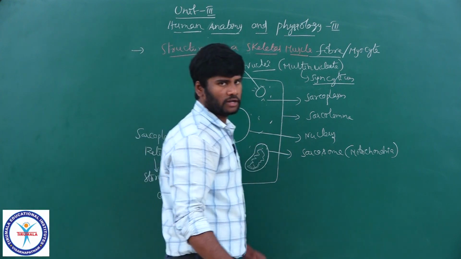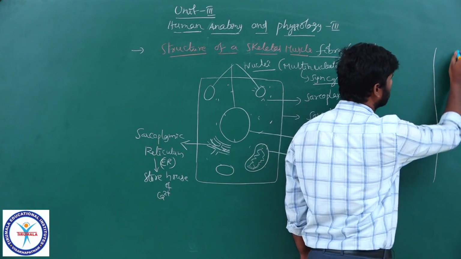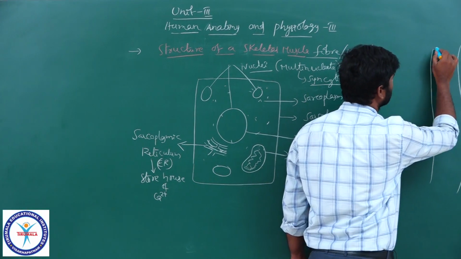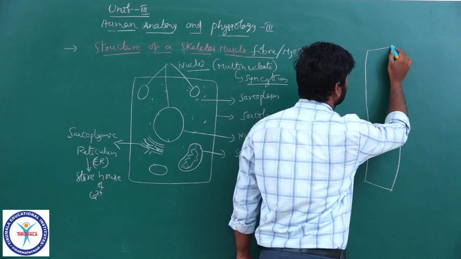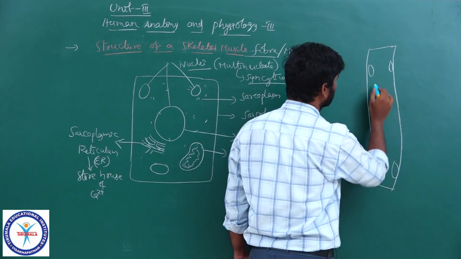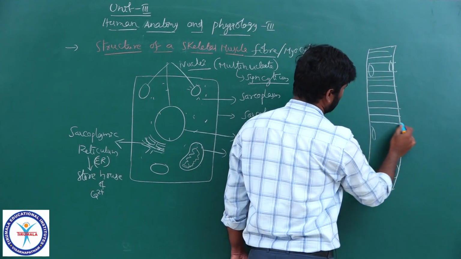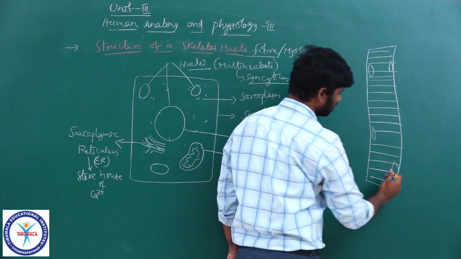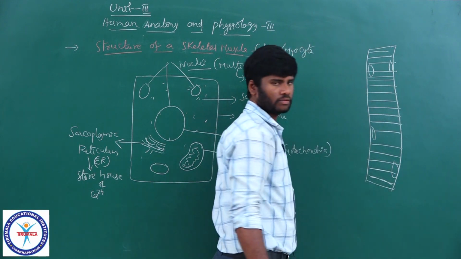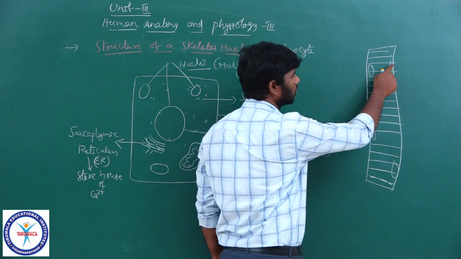An organized skeletal muscle fiber, see the diagram. Yeah, this is a simple muscle fiber. These are the nuclei. Remember, it is a skeletal muscle fiber. It is an organized skeletal muscle fiber with multinucleate condition.